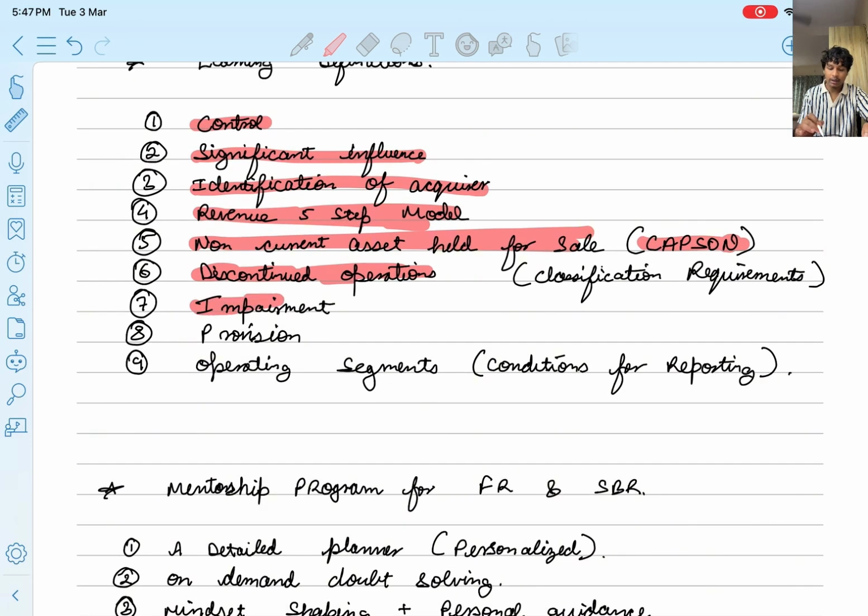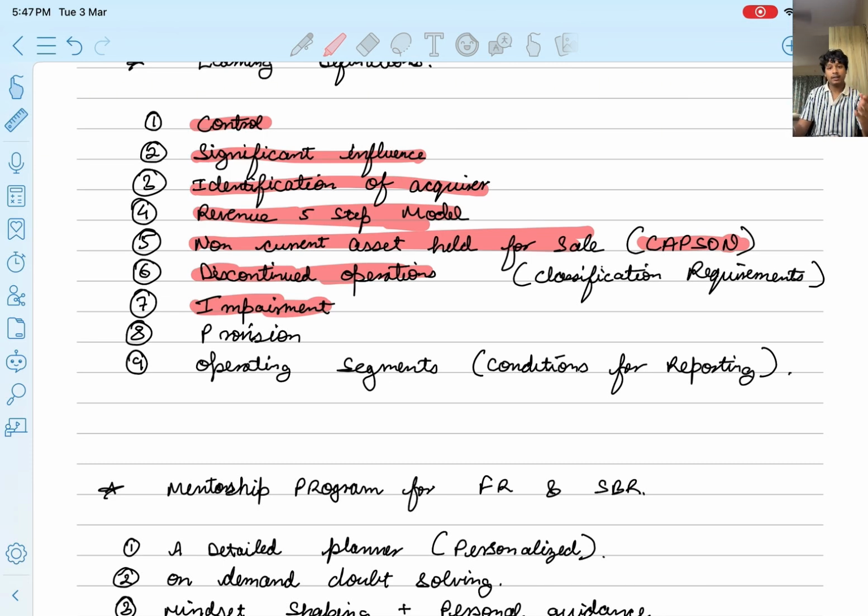Impairment, you should know everything about the impairment. What is the treatment, carrying amount or NRV, lower of carrying amount or NRV, right? If NRV is smaller than carrying amount, then only impairment happens, right? So that you should know. What is included in NRV? NRV is higher of fair value less cost to sell or value in use. So these are the things that you have to remember. You have to write in your answers as well. So you will get marks for this as well, right?